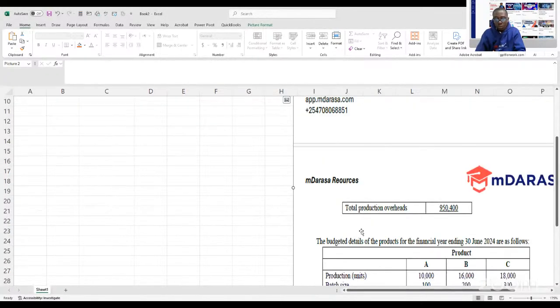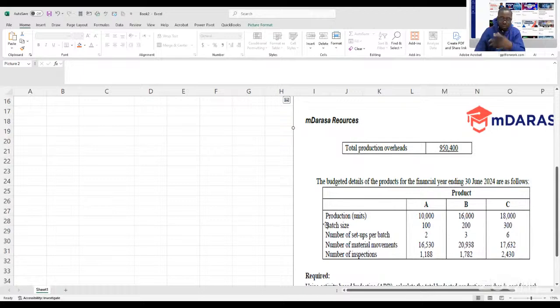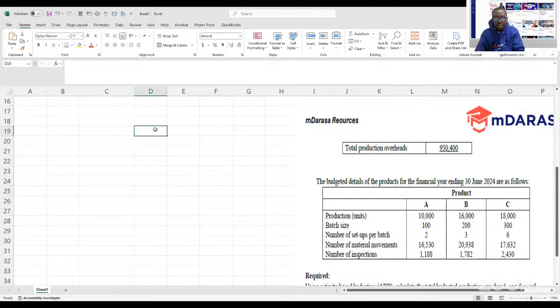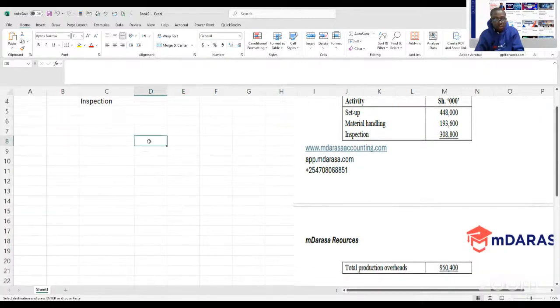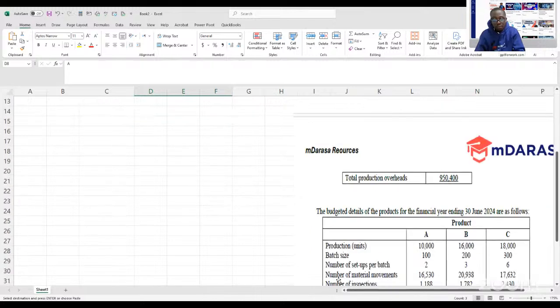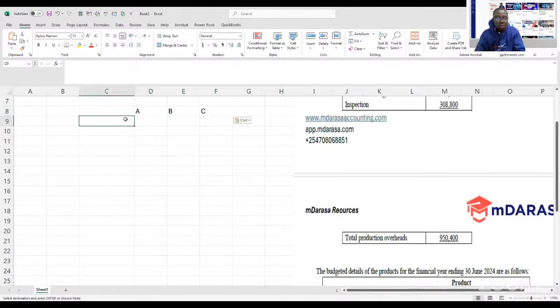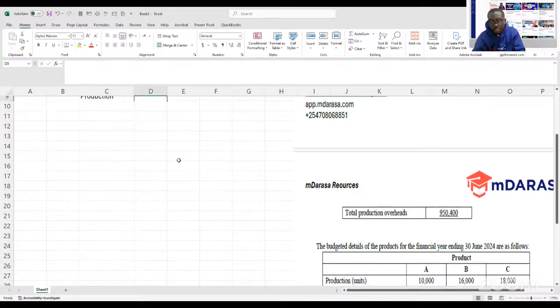So looking at this question here, our task will be very easy. The first cost driver is the number of setups. But the number of setups you're given per batch. So what are we going to do? Since the setup as a cost driver is given per batch, it will be upon us to determine the number of batches that you'll be having. So how do you go about it? Number one, start by looking at your production. Production level, of course, we had 10,000.